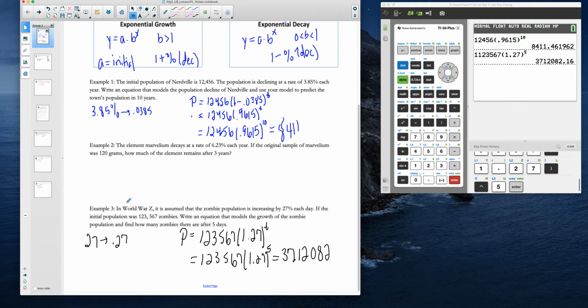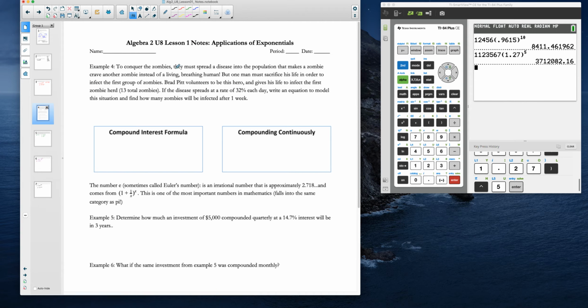So there you go. Here's what I'd like you to do. If you go to the next page of notes, there's one more example that I would like you to work on your own. So once again, just go ahead and pause the video and give that problem a shot.